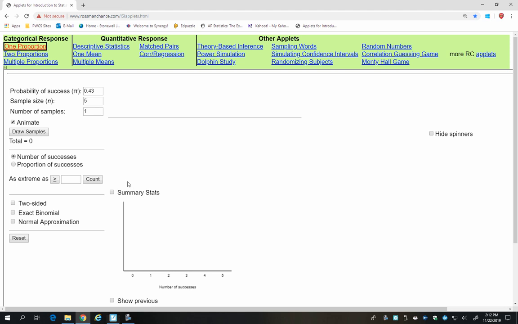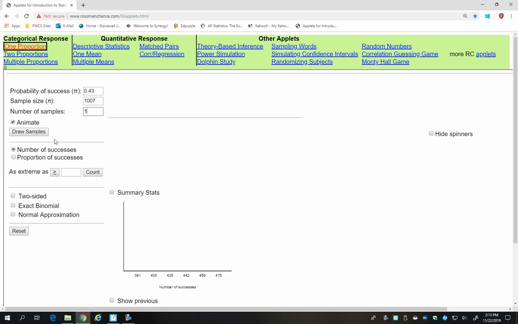So I want to show you something in this applet. The Gallup poll said that they got 43% of the individuals they surveyed said they believed that evolution was probably true or definitely true. And the way they calculated that was they just took the number of people who said yes, they think it's true, and divided by the 1,007 people they sampled. So I have this applet. I didn't make it, I'm borrowing it. And I put in here my 43%. So let's assume that that is the population proportion. I'm going to put my sample size that they took, 1,007.